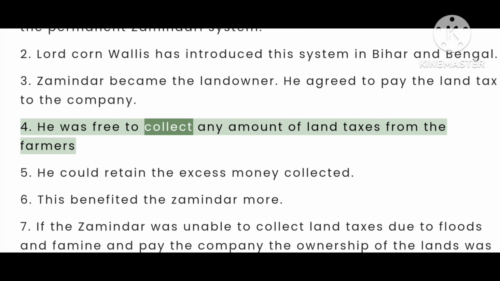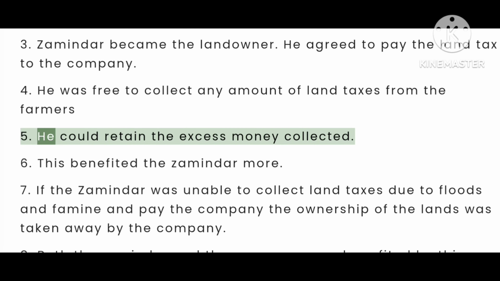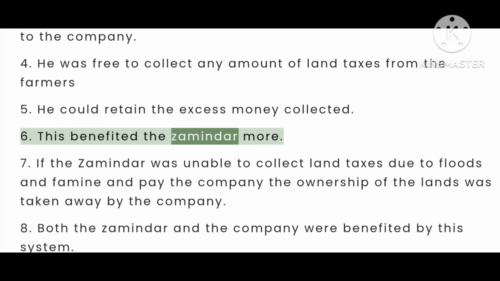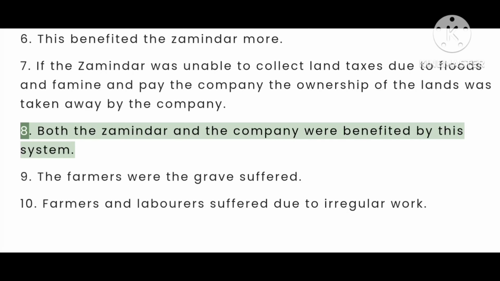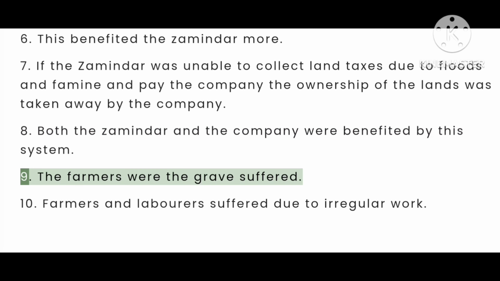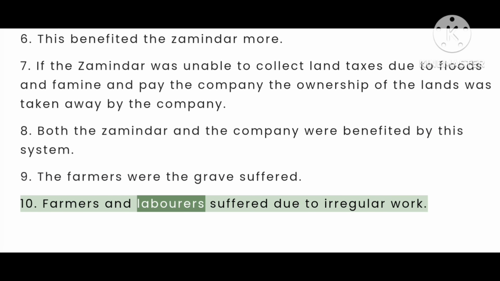4. He was free to collect any amount of land taxes from the farmers. 5. He could retain the excess money collected. 6. This benefited the Jamindar more. 7. If the Jamindar was unable to collect land taxes due to floods and famine and pay the company, the ownership of the lands was taken away by the company. 8. Both the Jamindar and the company were benefited by this system. 9. The farmers suffered gravely. 10. Farmers and laborers suffered due to irregular work.